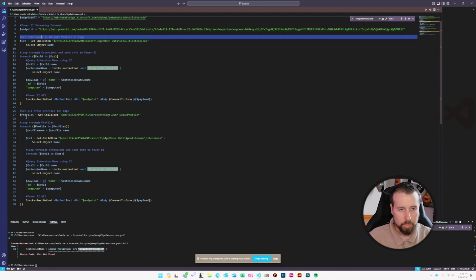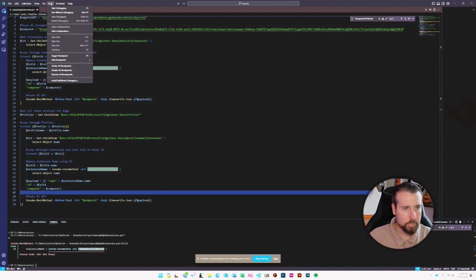So we grabbed each of the profiles and then loop through the profiles and grab each of the extensions from those profiles and do the same thing as above. Grab the ID, send it to the endpoint to get the name, create a payload, and send that back to our Power BI dataset. So we're going to run this here.